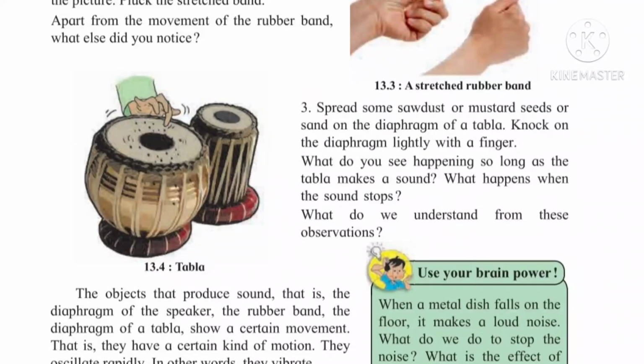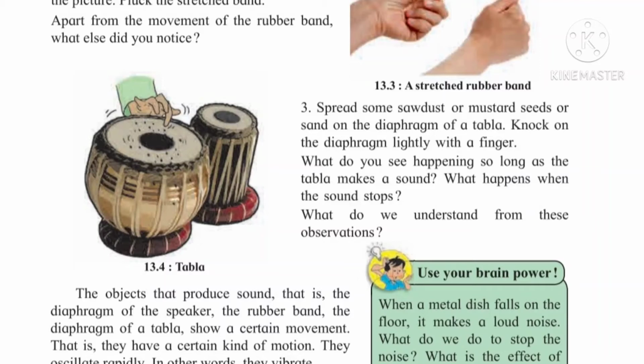So now observe the picture. Spread some sawdust or mustard seeds or sand on the diaphragm of a tabla. Knock on the diaphragm lightly with a finger. What do you see happening as long as the tabla makes a sound? And what happens when the sound stops? What do we understand from these observations?